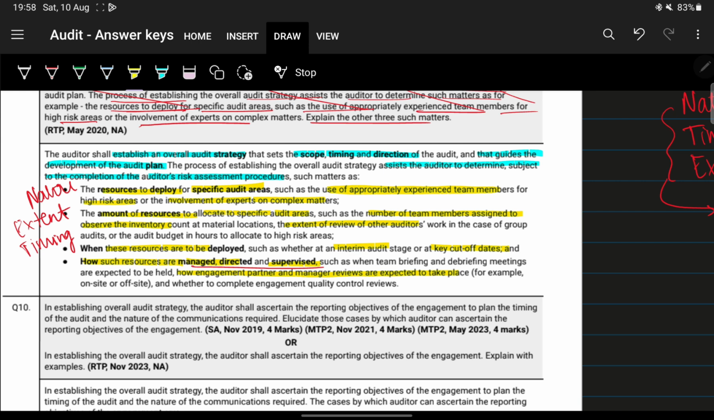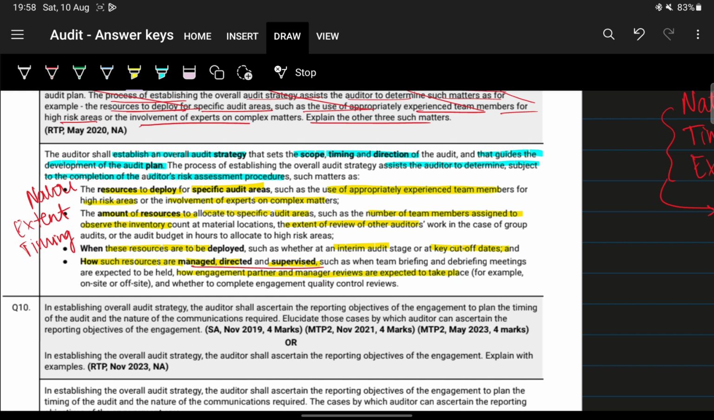Okay, so basically nature involves the use of an appropriately experienced audit team, right? And for high risk areas, the involvement of experts. Second is extent, the amount of resources that is to be allocated to specific audit areas, right? Meaning how many members have to be allocated for each particular thing, for example, for taking count of inventory, right? Or the extent of review of other auditors' work.